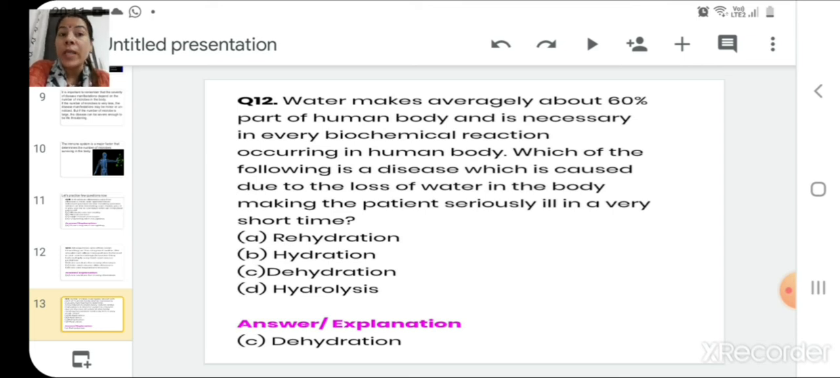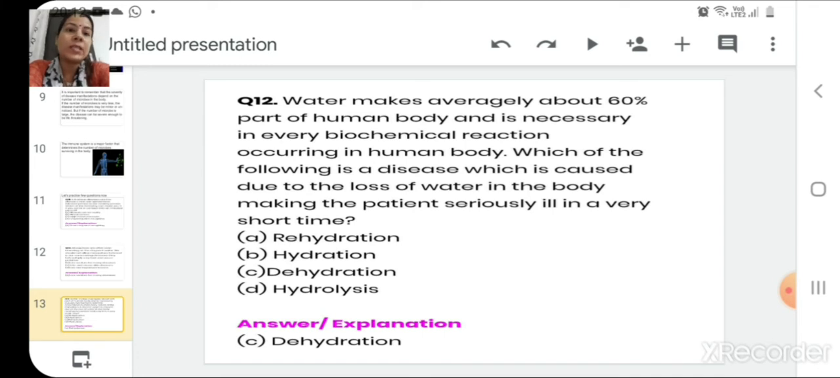Which of the following is a disease which is caused due to the loss of water in the body, making the patient seriously ill in a very short time? All must be knowing the answer of this. The first option is rehydration. Re means again. Then the second one is hydration. Hydration means giving water to something which is already hydrated. And the third is dehydration.